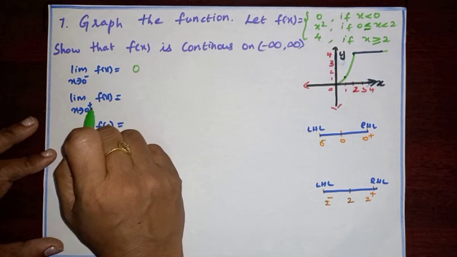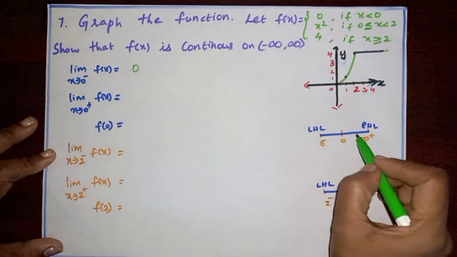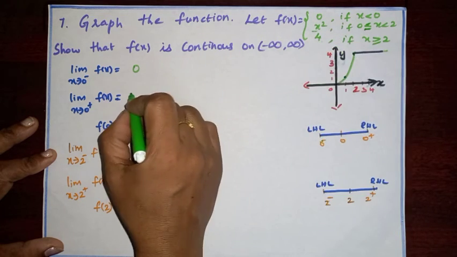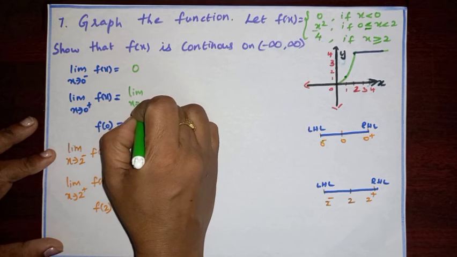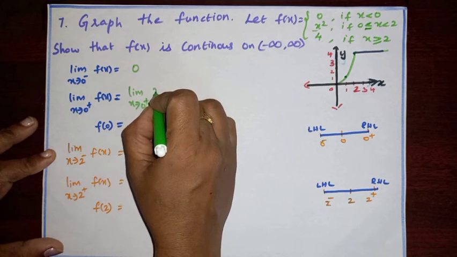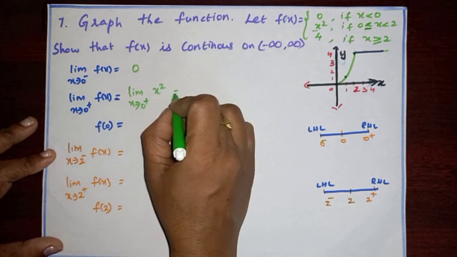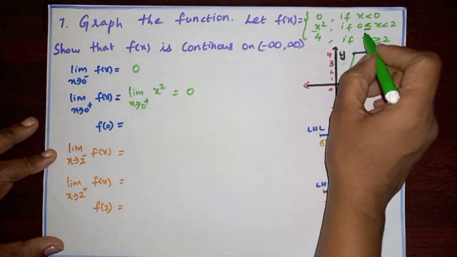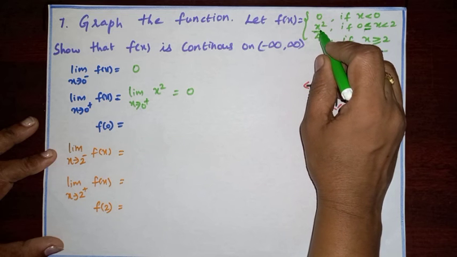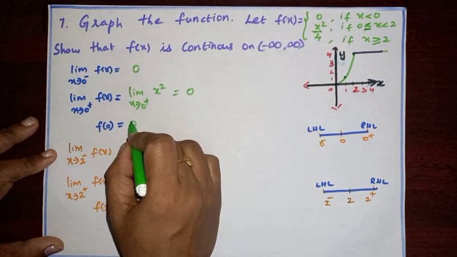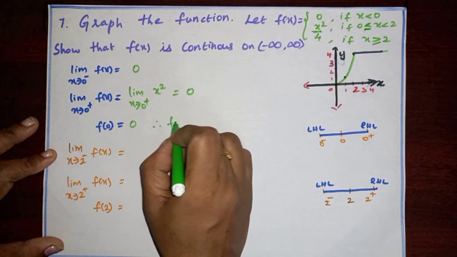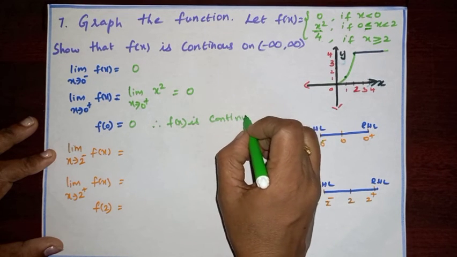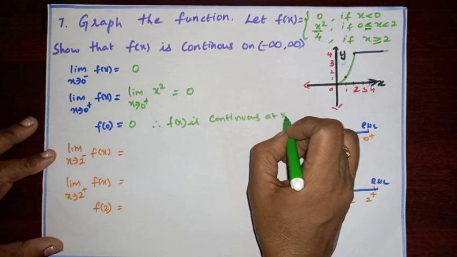Then limit x tends to 0 plus f of x. For 0 plus, that is greater than 0, f of x is x square. Therefore, limit x tends to 0 plus f of x is x square. Substitute 0, so 0 square is 0. And f of 0 at x equal to 0 is also x square, so 0 square is 0. Therefore, f of x is continuous at x equal to 0.